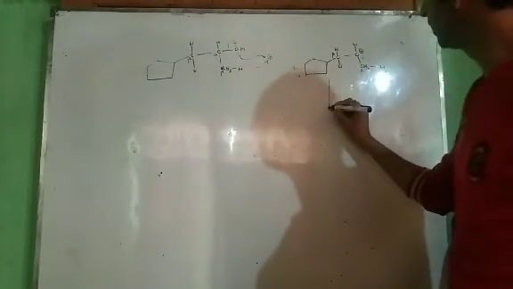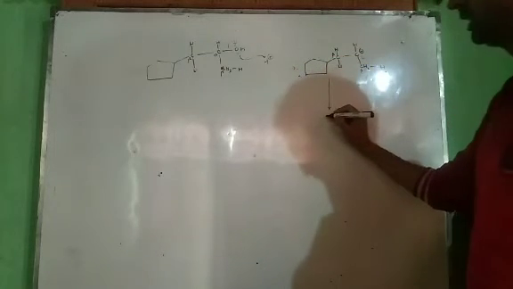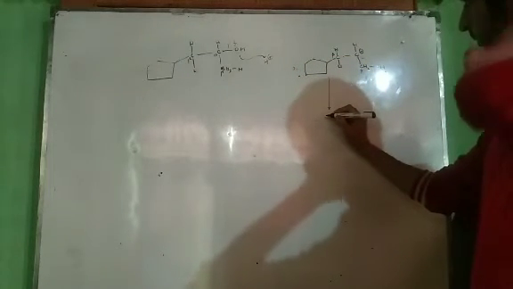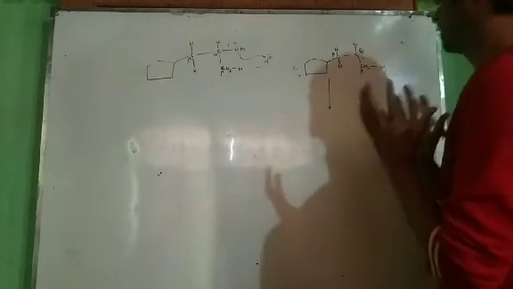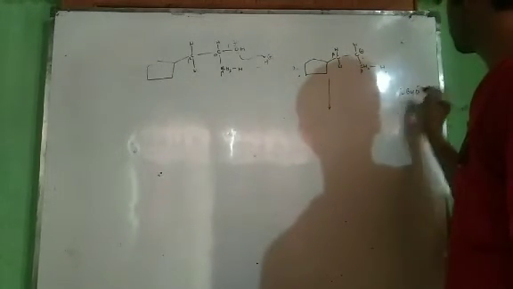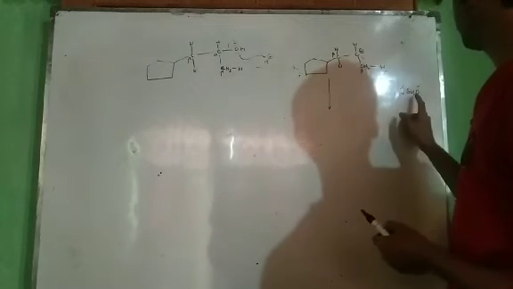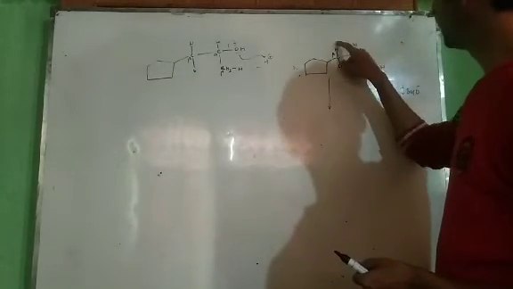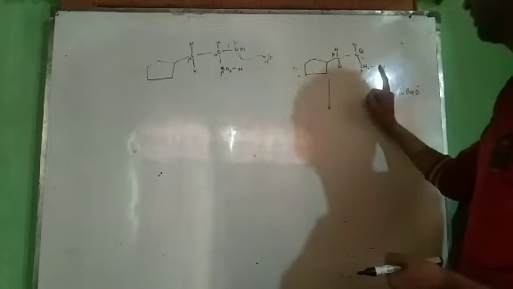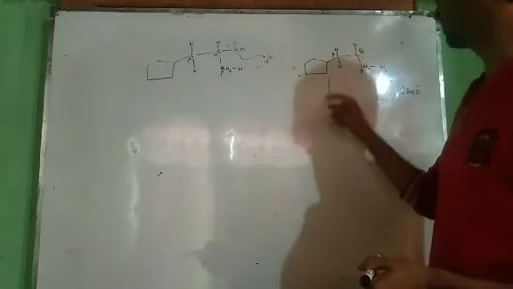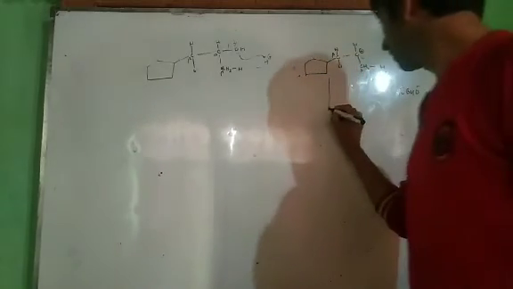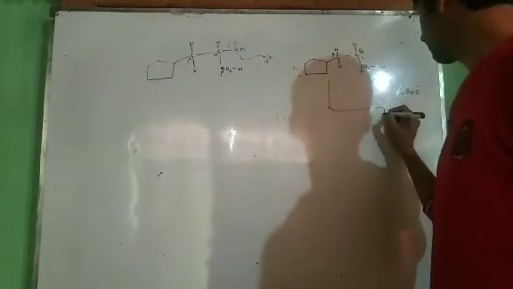Now which beta hydrogen atom will be eliminated? It depends upon the nature of the base and it depends upon the stability of the product. If the base is very bulky, means TBuO minus, this is a very bulky base, then this bulky base cannot approach this side. It abstracts terminal proton, we get less substituted product. If the base is small like HSO4 negative, it can abstract this and we get this type of product. Means we can get these two types of products.